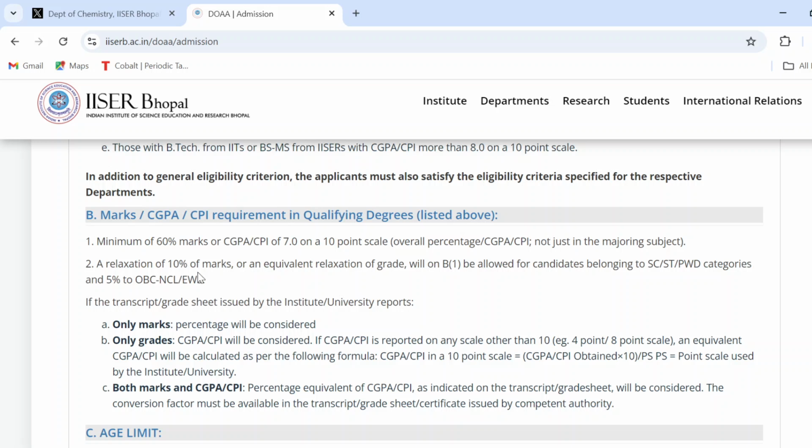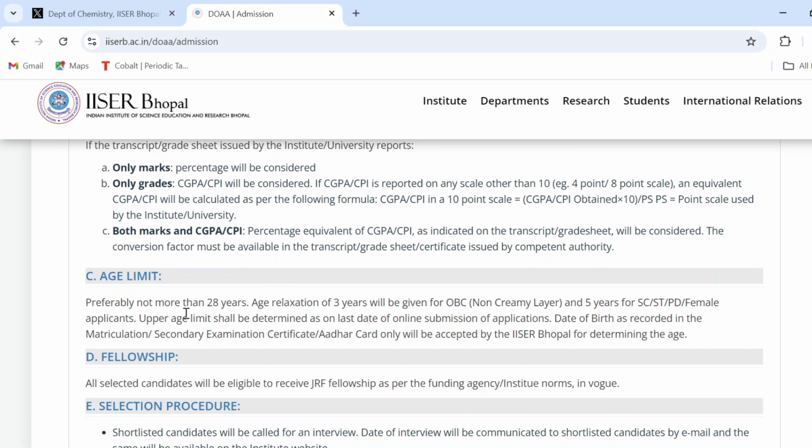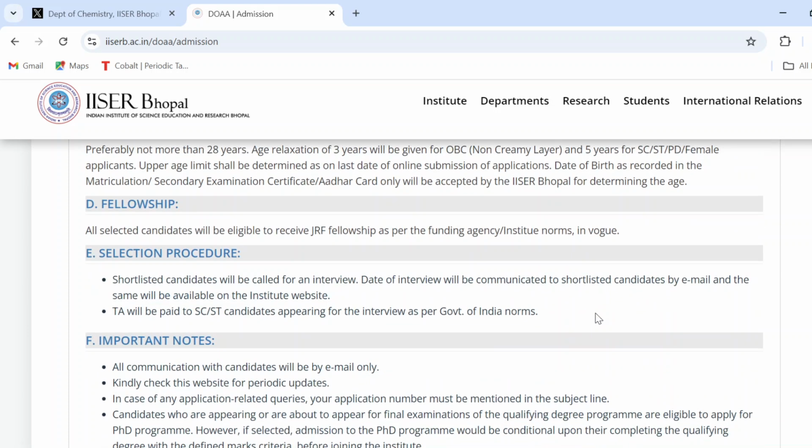Also, a relaxation of 10% of marks or an equivalent relaxation of grade will be allowed to candidates belonging to the SC/ST or PWD categories, and 5% to OBC non-creamy layer and the EWS category. So this is the age limit: preferably for the junior research fellowship, the age should not exceed 28 years, and for the OBC the age relaxation is up to 3 years, and for the SC/ST and female category it is about 5 years of relaxation.